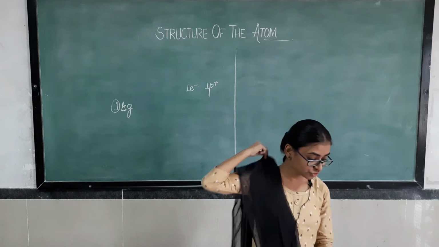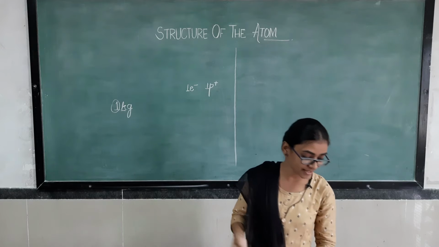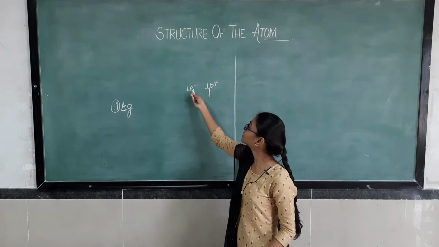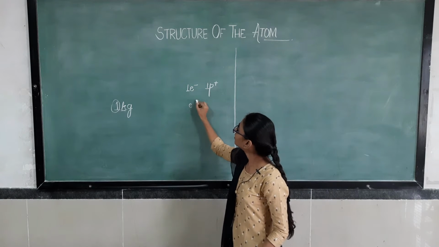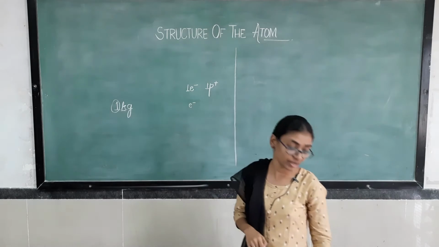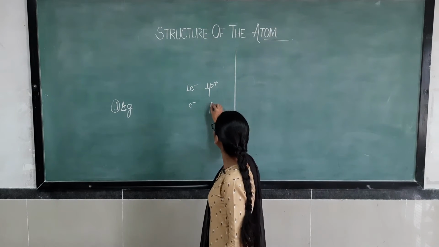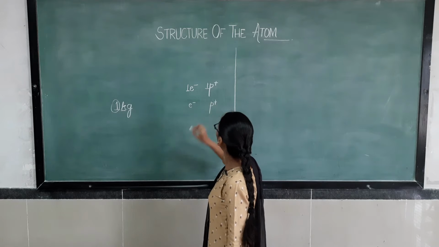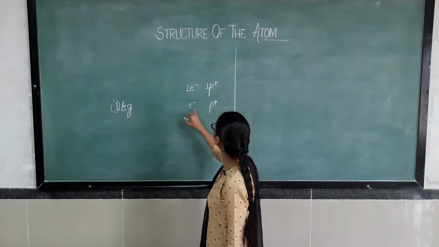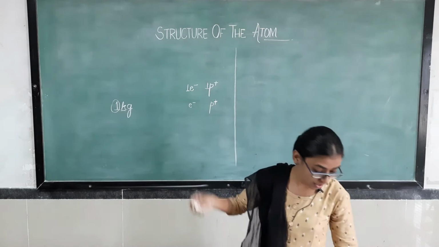Now see, in general, the electron is represented as e negative, and the proton is represented as shown. So this is the symbol for electron, while this is the symbol for proton.